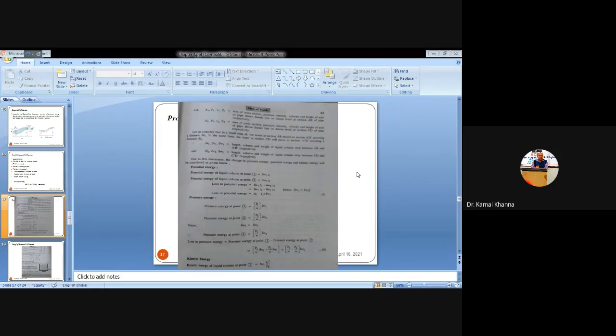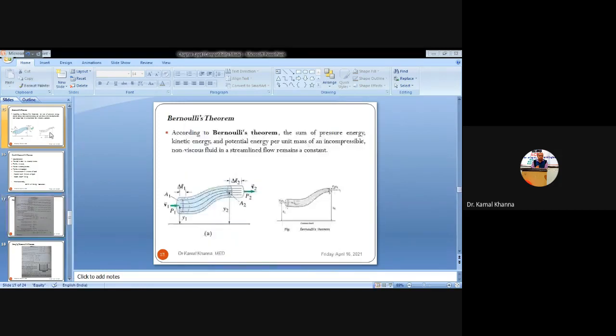Similarly, we are assuming that the length at the entry point is delta L1, the velocity for this particular point is delta V1, and the weight of the fluid that is entering is delta W1, because we are considering a single portion of the pipe at the entry point as well as at the exit point. The smaller portion which we are considering for calculating the total head at the entry point is delta L1, and at the exit point we are assuming that small portion of the pipe is delta L2. For that small portion of pipe, we have assumed the various conditions of the Bernoulli's theorem, like the fluid is incompressible, non-viscous, streamline flow and irrotational.